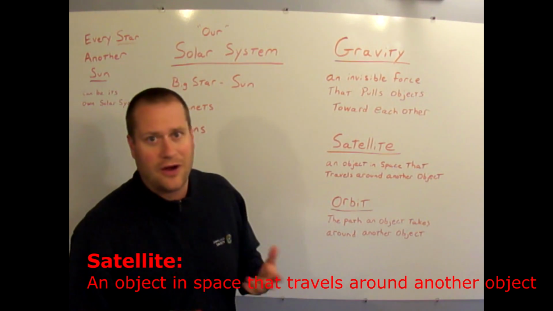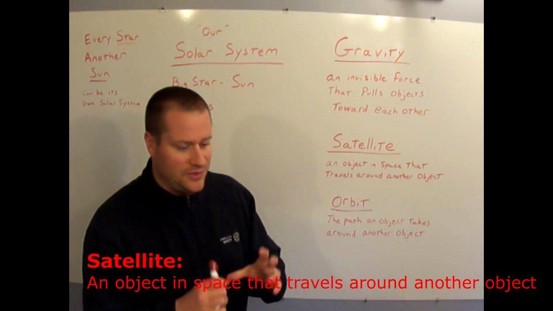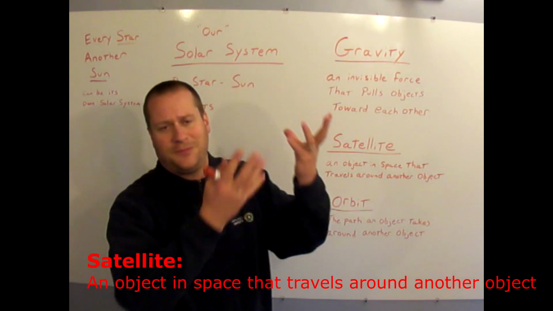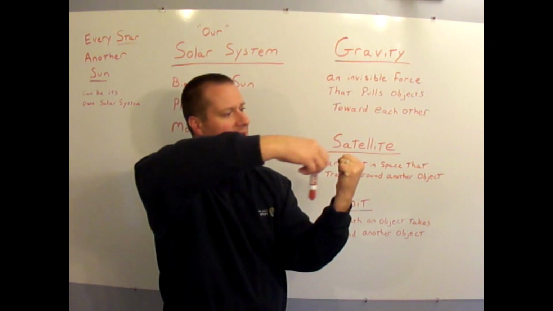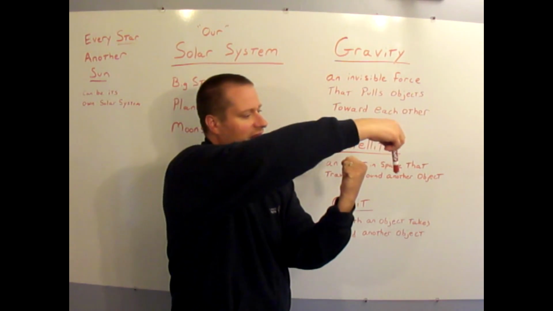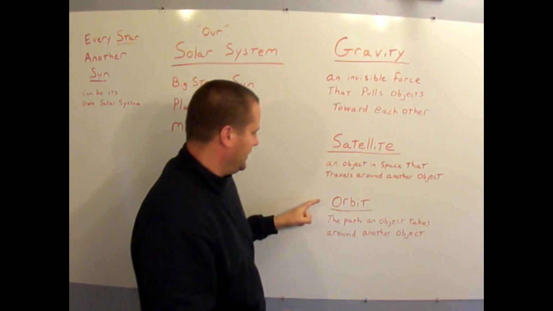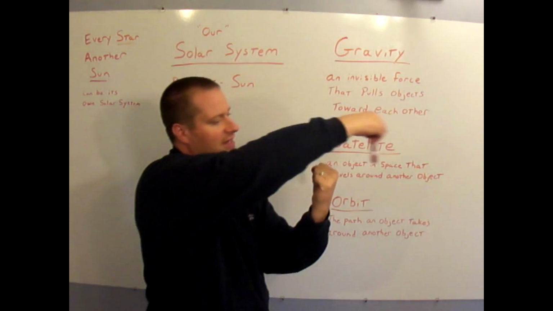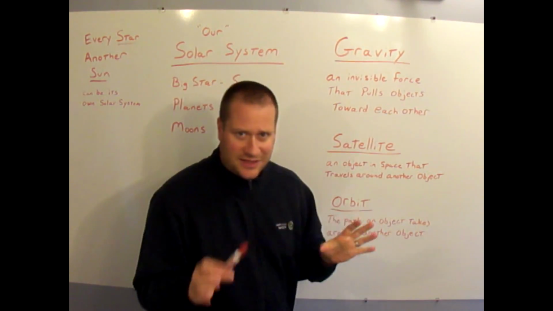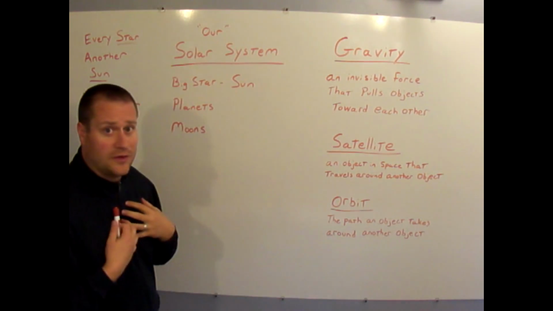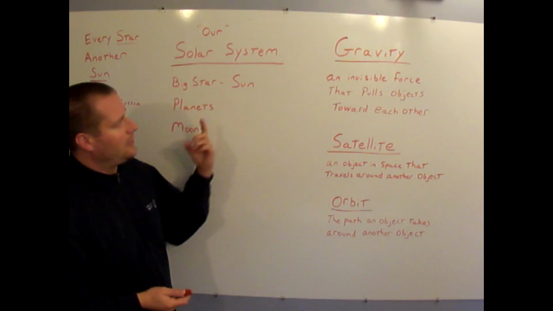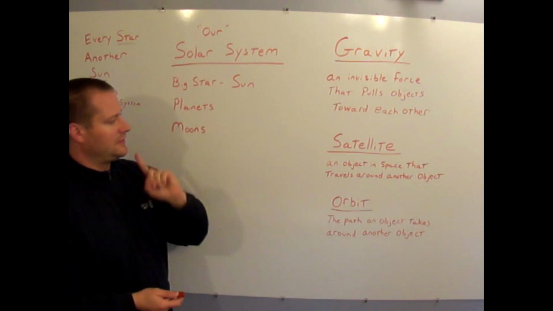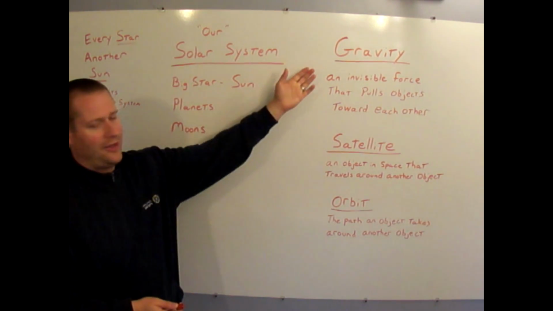You could also have an artificial satellite, maybe like a communications satellite that we launch into space with a rocket, and then that too will get up past our atmosphere and become a satellite going around the Earth, staying in an orbit, or a path, that it takes around the Earth. So that's just the concept: we have our solar system, which is our sun, that has our planets, and they're all revolving around each other like satellites in orbit, being held together by this force called gravity.